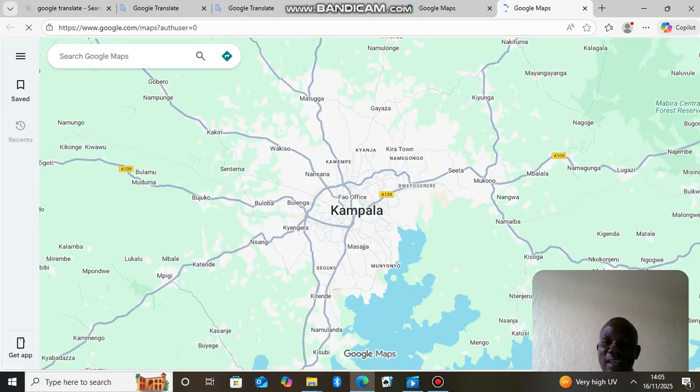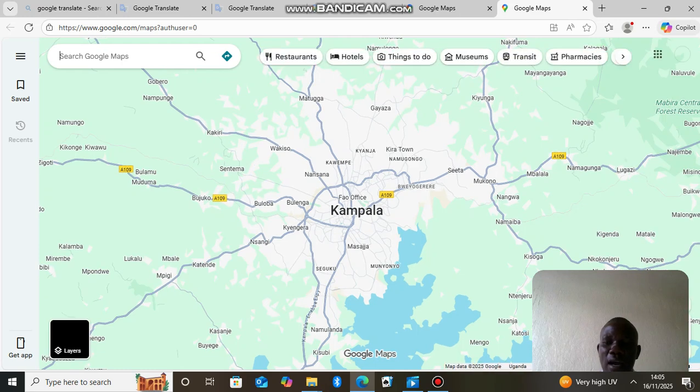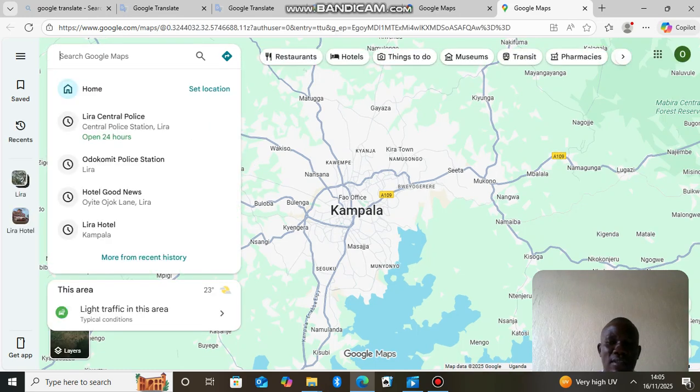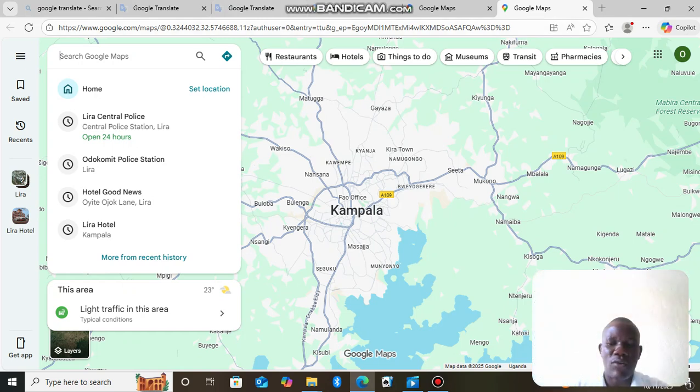Now, ladies and gentlemen, in the first place, Google Maps is just a web mapping service developed by Google that provides detailed information about geographical regions, locations, and routes. It is just like a digital map that helps you explore and navigate the world.